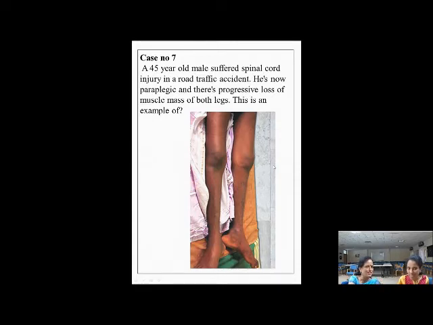Yeah. But they could relate it, because you said spinal cord injury, and they knew the causes of atrophy. So one is denervation atrophy also. That they could very nicely identify and correlate, the etiology with the pathology. Yeah.